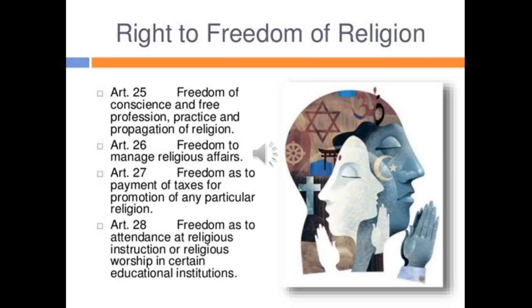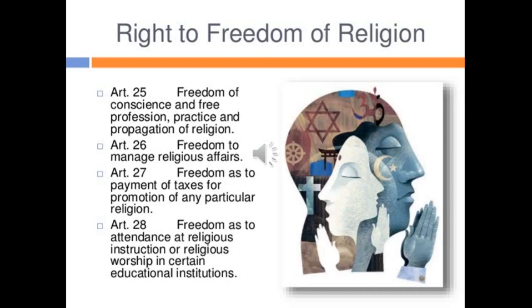Then right to freedom of religion. From Article 25 to 28, it deals with the right to freedom of religion. So Article 25 says the freedom of conscience. Conscience means a person's moral sense of right and wrong, viewed as acting as a guide to one's behavior. So a person has the sense of right and wrong. So that should be thought, that should be thinking independently.